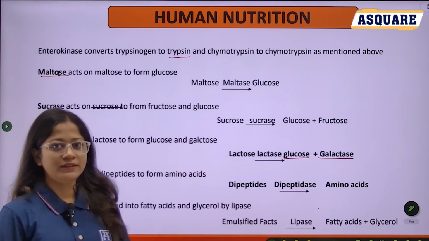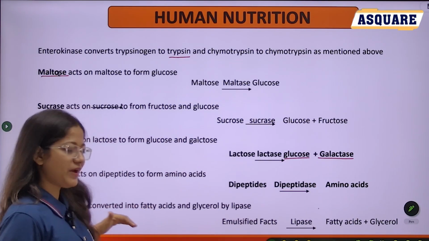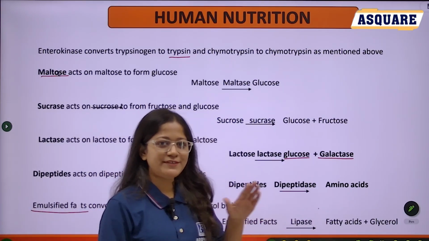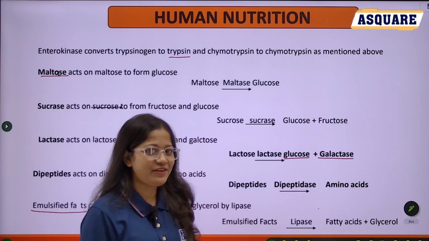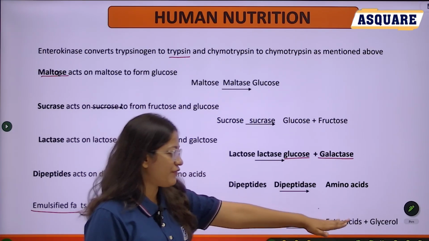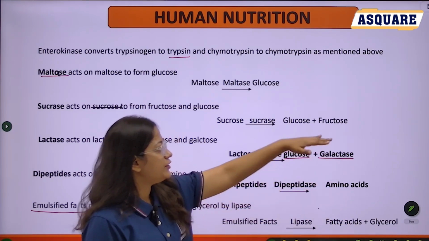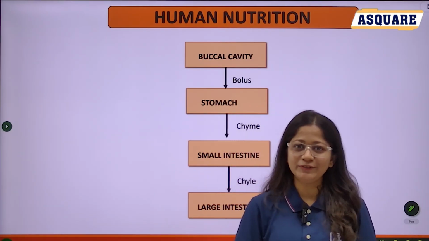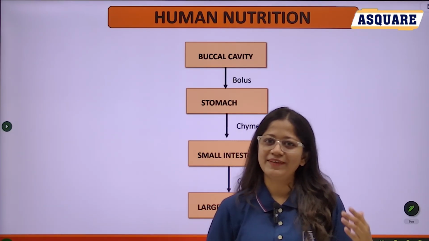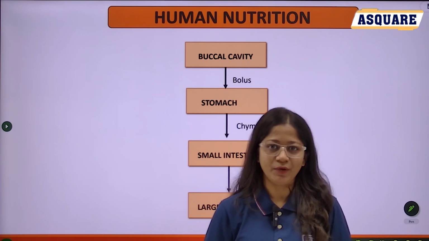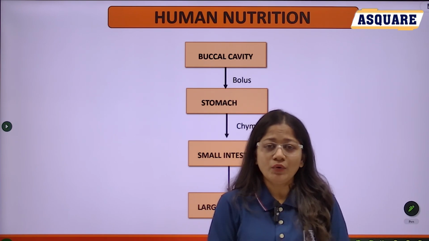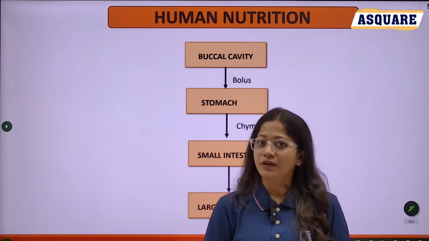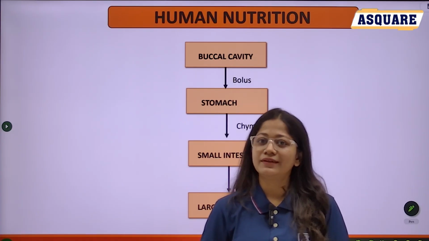Now finally this emulsified fat is converted into fatty acids and glycerol. In short, in the small intestine we get our final products: fatty acid, amino acid, glucose, fructose and galactose. This is all about the digestion that occurs from the stomach, then small intestine. In the large intestine, only the absorption of water and some solids takes place. No kind of digestion occurs in the large intestine.